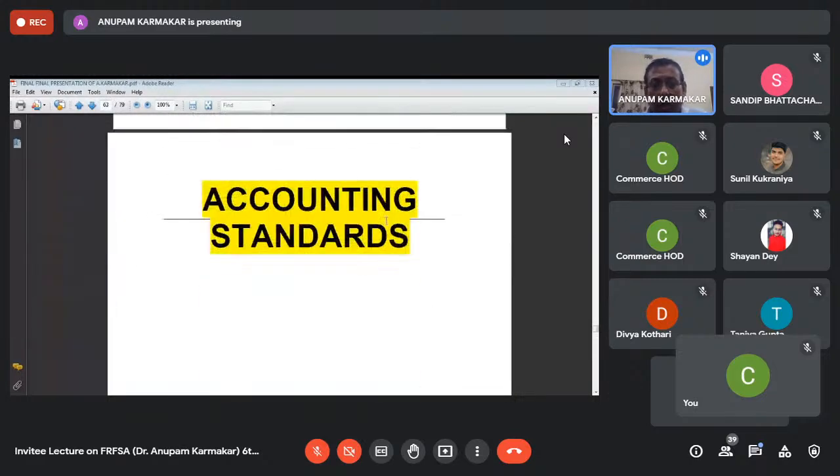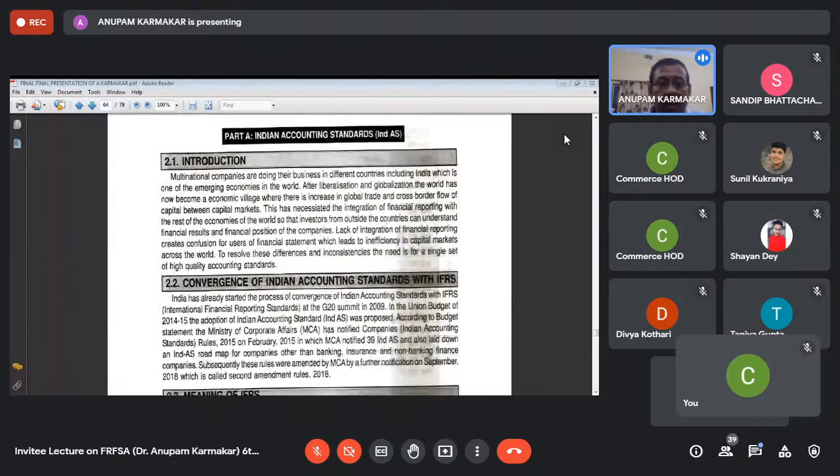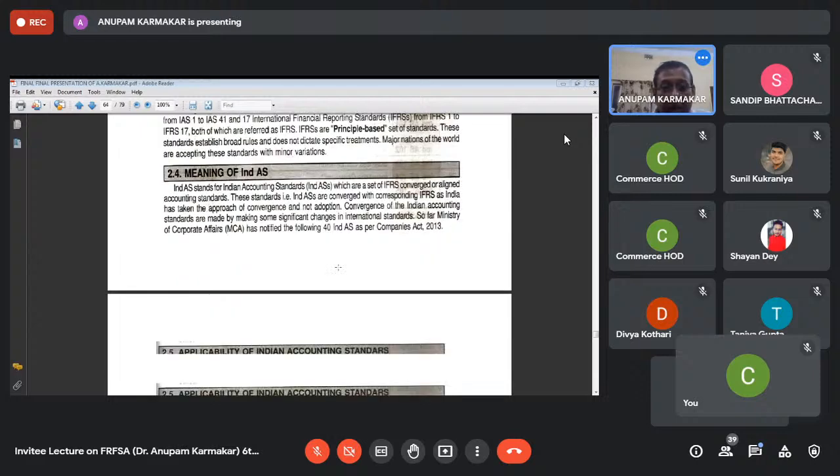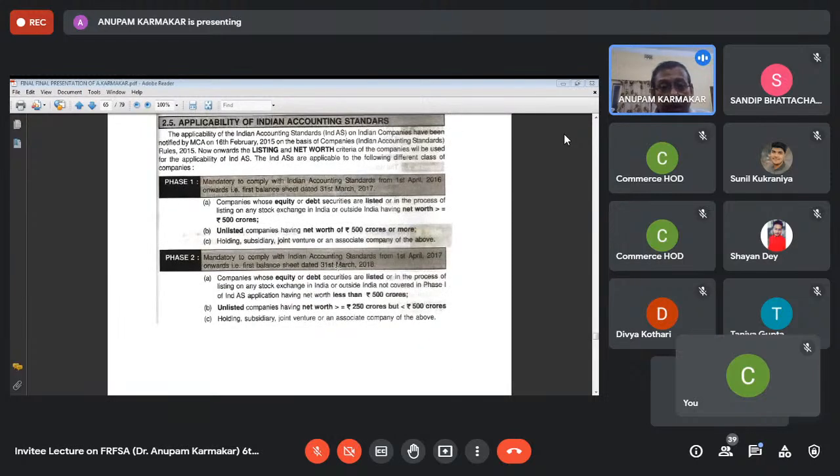Now coming to the last part, that is accounting standard. In accounting standard, you have to learn what is IFRS. These are the principle based standards, international financial reporting standards, and the Indian accounting standards, that is the current IND-AS, is just a carbon copy of IFRS. And applicability of accounting standards: companies whose shares are listed or are going to be listed or having a net worth of 5 crore or more.